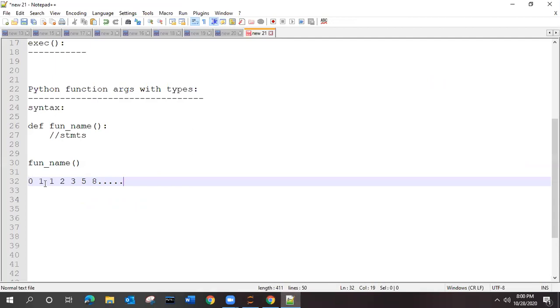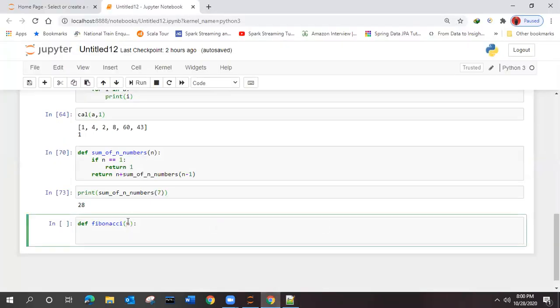If you are giving the limit as 2, only these two values will be printed. Limit as 3, the first 3 will be printed. Limit 4, these 4 will be printed. Got it? That n is the number of elements you want to print, not like 15 and 16. So this is n.